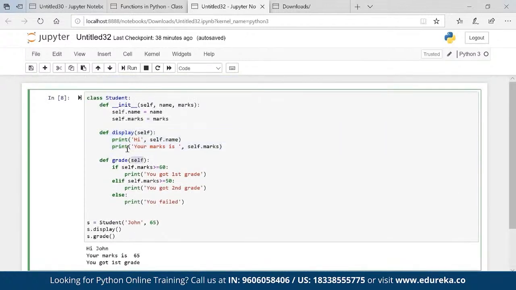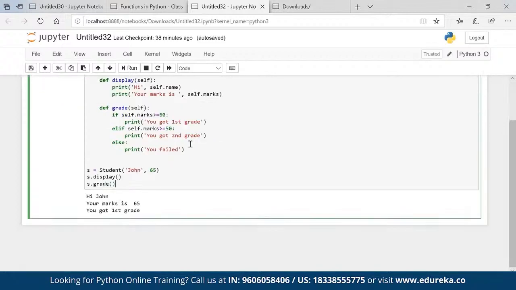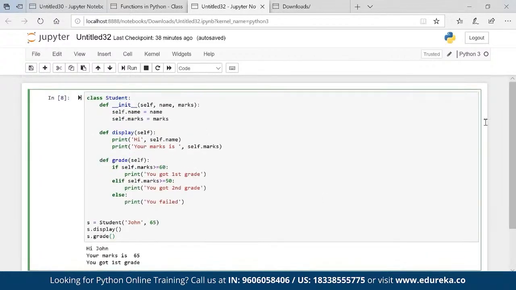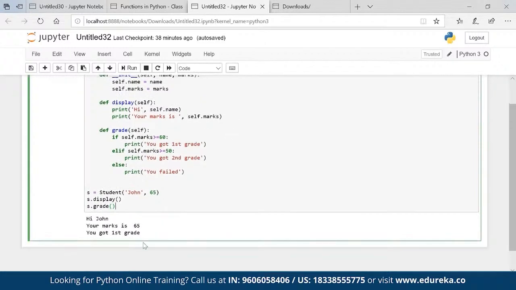We are using self in other methods because we have to pass the variables, right? We have to pass the variables which we are initiating here, and these variables can be passed through self because now it is assigned to a self, and then I can very well call these variables. Grade also is a method, absolutely. I can have multiple methods, and these methods are known as instance methods. Okay, there are different types of methods again: instance, static, and class methods. These are like instance methods.